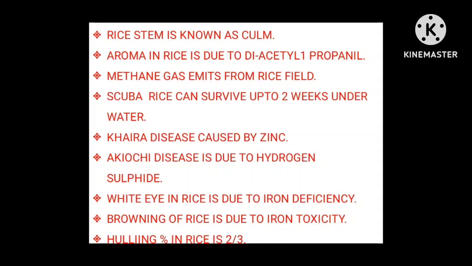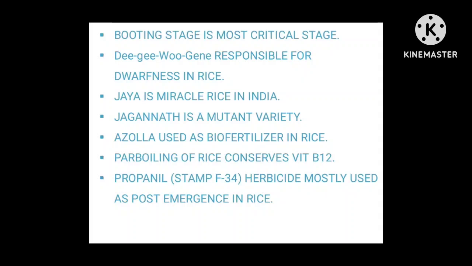Hulling percentage in rice is 2/3, it is 66%. Booting stage is the most critical stage for irrigation in rice crop. Critical stages are those stages during which you have to supply irrigation at any cost, because if you are not providing irrigation at the most critical stages of the crop, then production will be directly harmed, and production will be less.